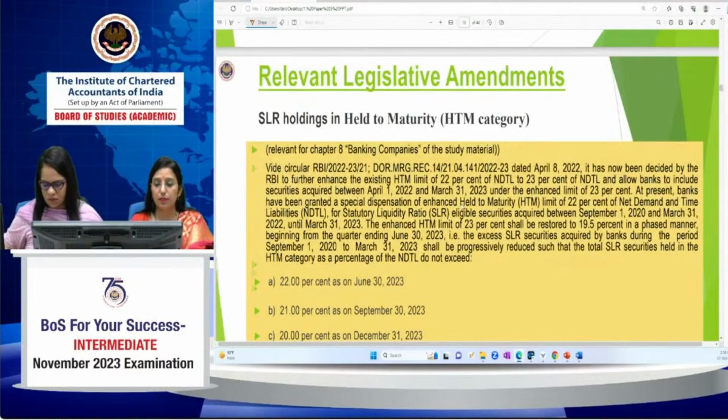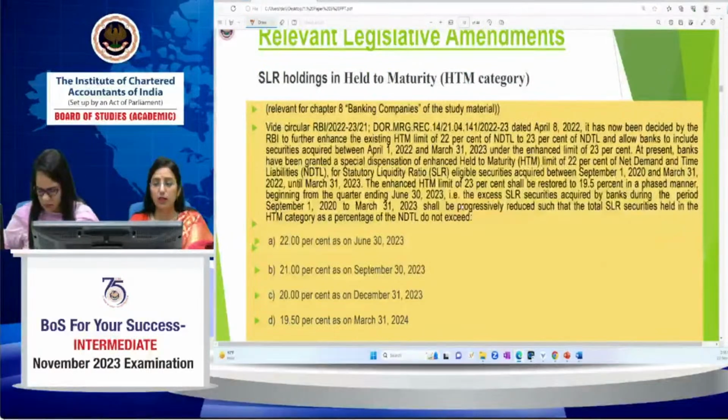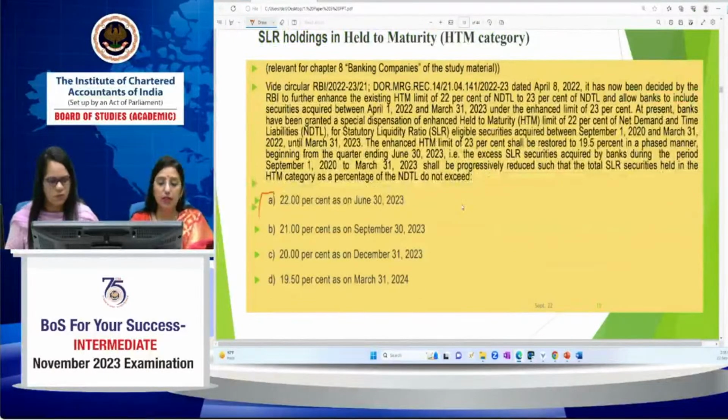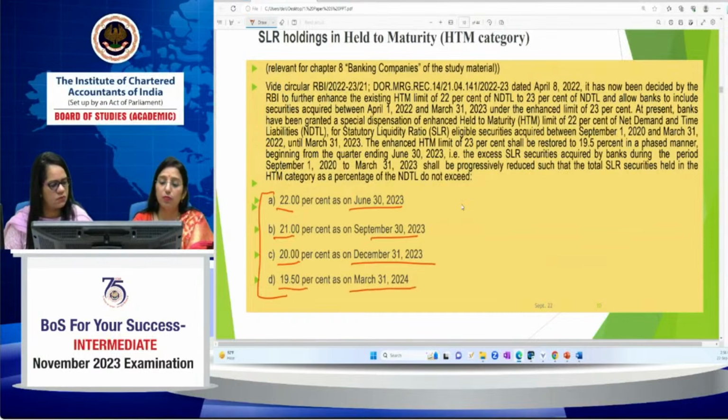As per the SLR amendment, the rates will be given as follows: 22% as on 30th June 2023, 21% as on 30th September, 20% as on 30th December 2023, and 19.50% as on 31st March 2024. That means rates up to 2024 are provided.